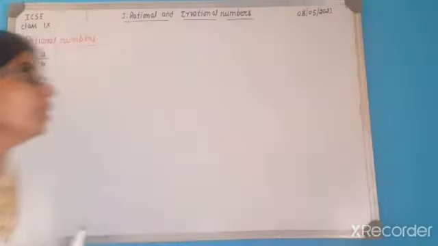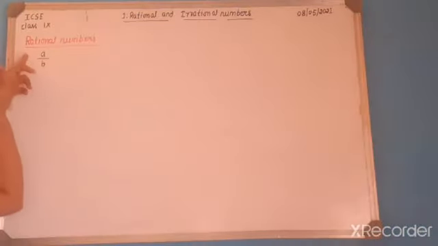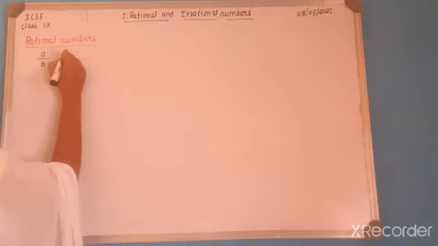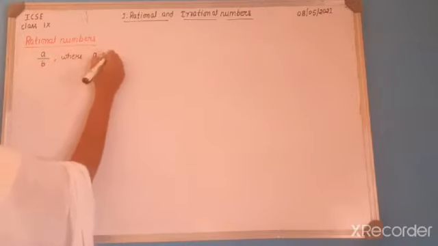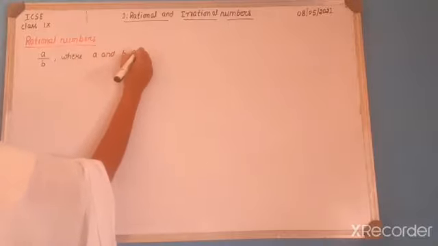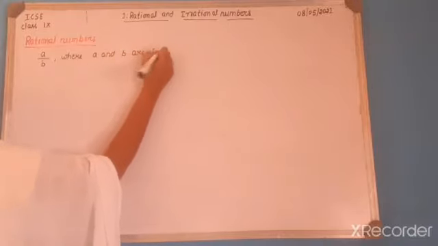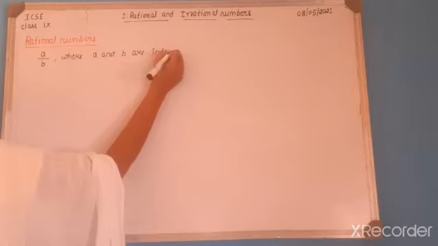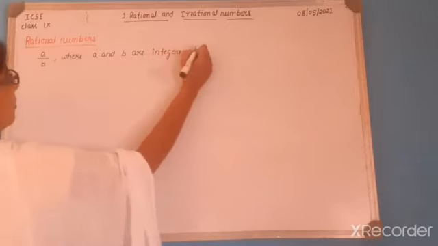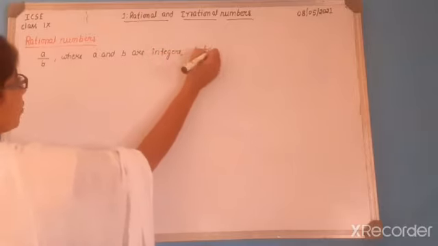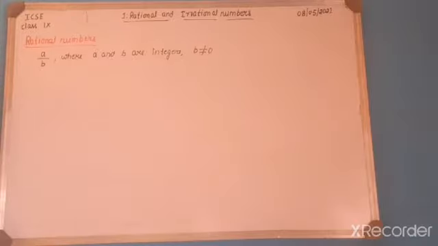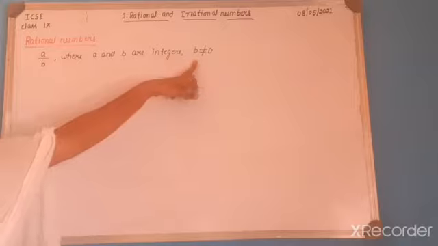The numbers which are expressed in the form of a by b are called rational numbers, where a and b are integers. As we know, integers may be positive, negative or zero, but b should not be equal to 0. Since it is a denominator, it should not be equal to 0.